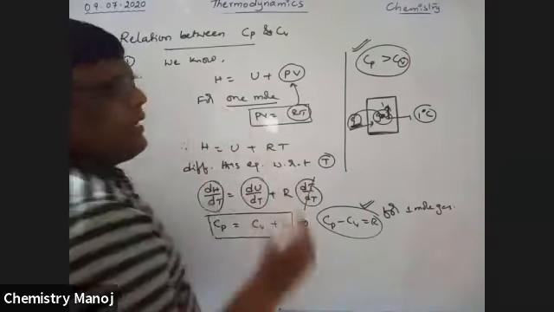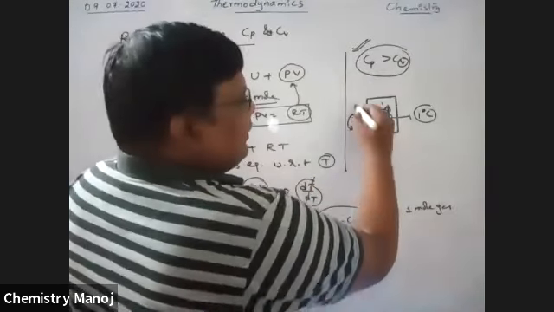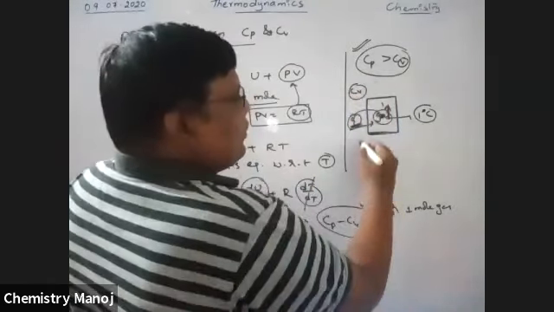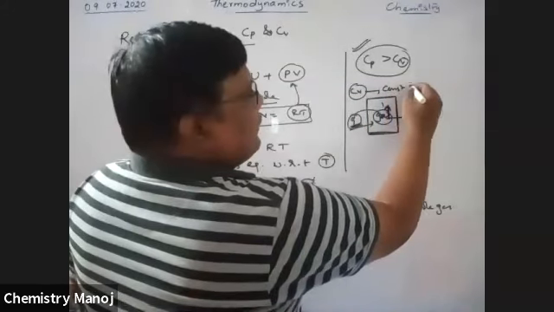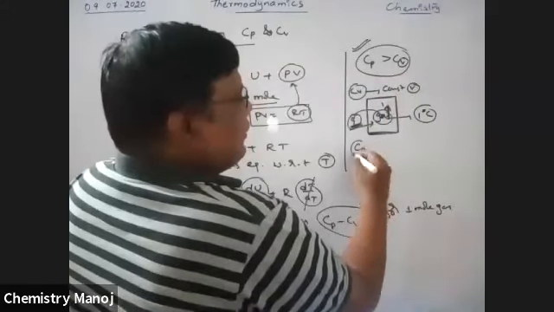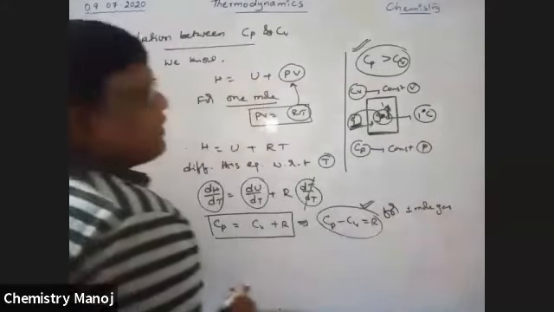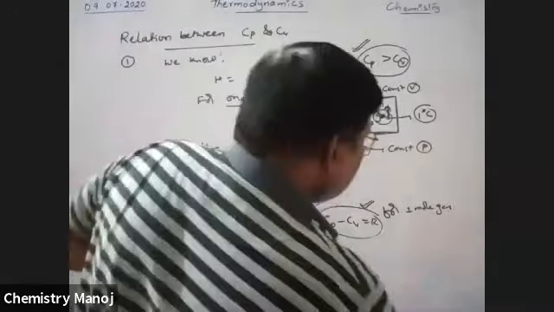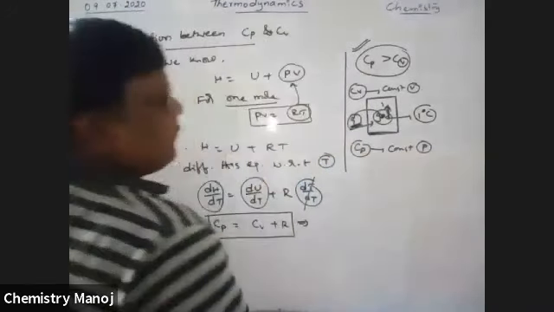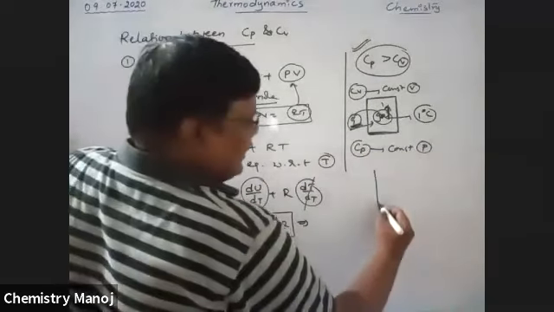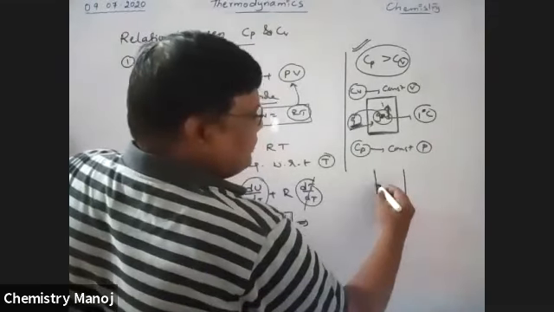Now Cp is nothing but constant pressure. In case of constant pressure, let us take this piston.